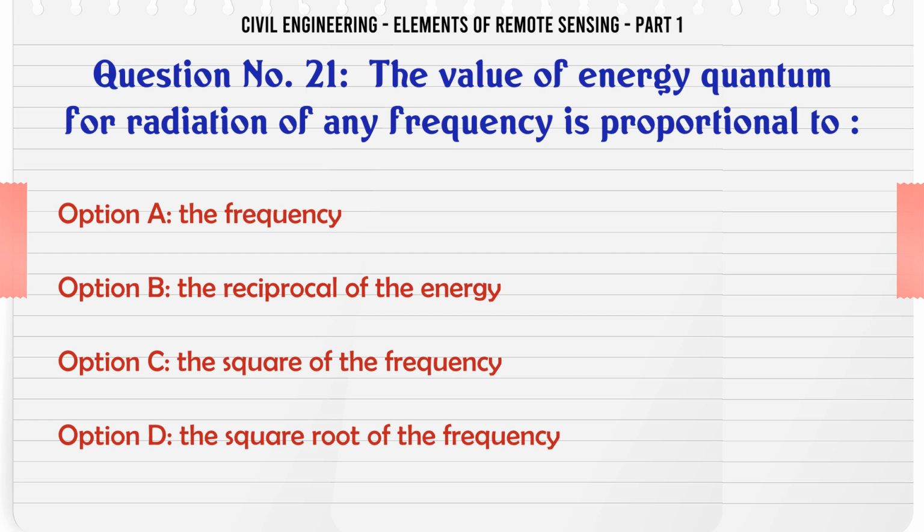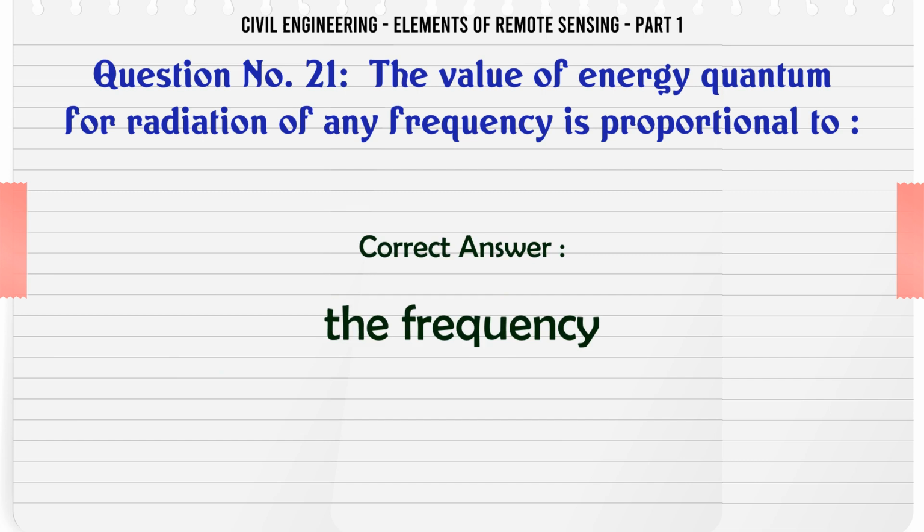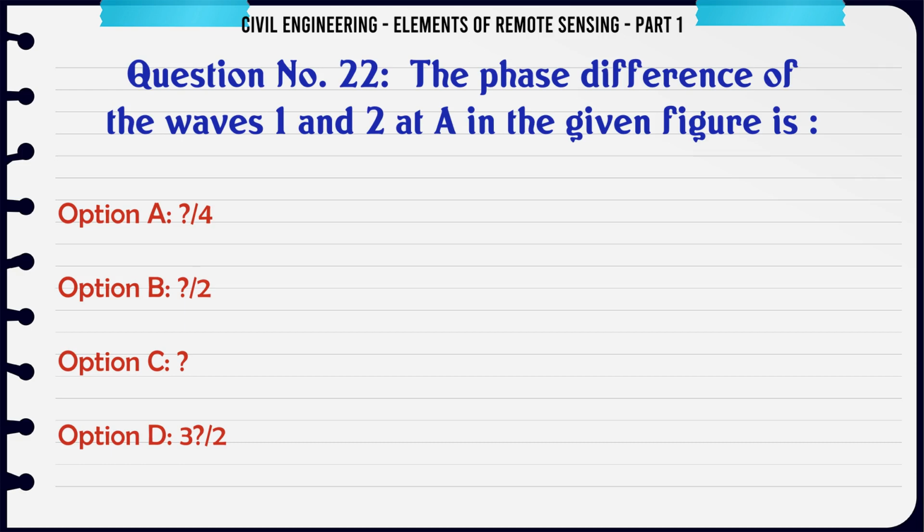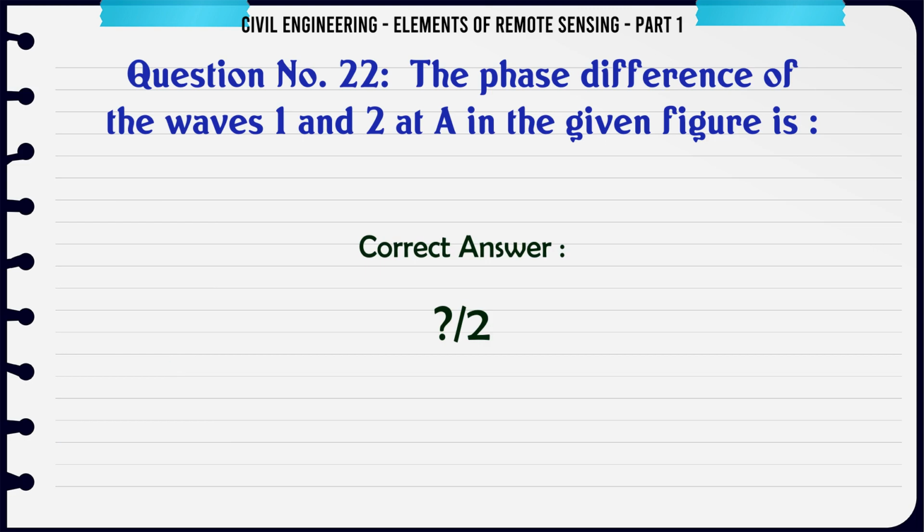D. The square root of the frequency. The correct answer is the frequency. The phase difference of the waves 1 and 2 at A in the given figure is: A. 4. B. 2. C. 3. D. 2. The correct answer is 2.